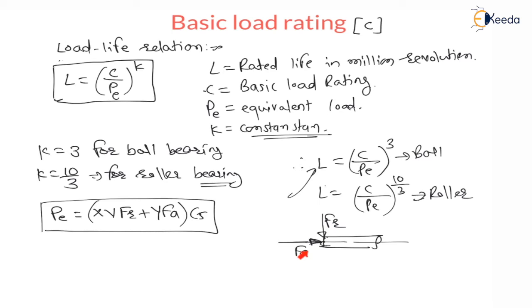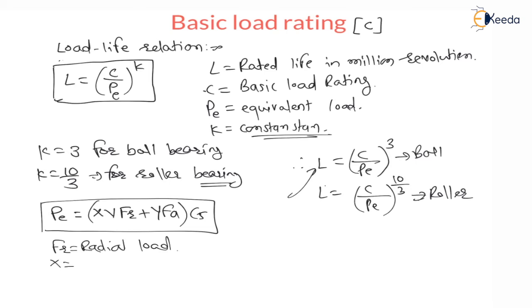We have to find the resultant of FA and FR by considering dynamic condition. Now to find this resultant, we have this formula PE is equal to X V FR plus Y FA into CS, where FR is radial load on the bearing.